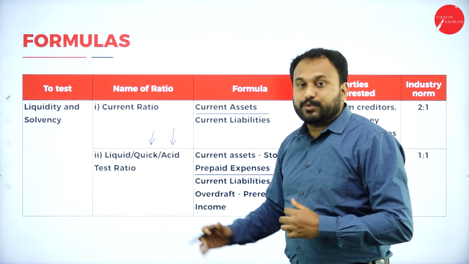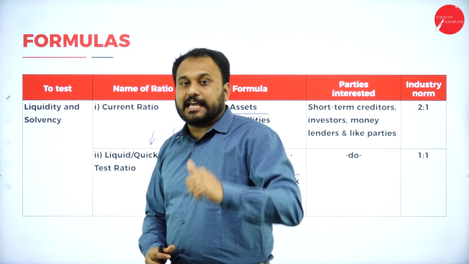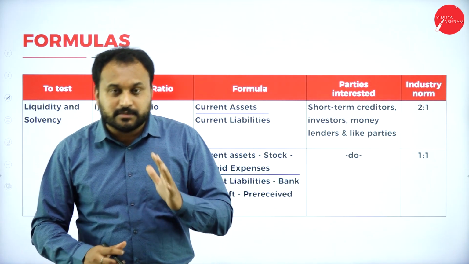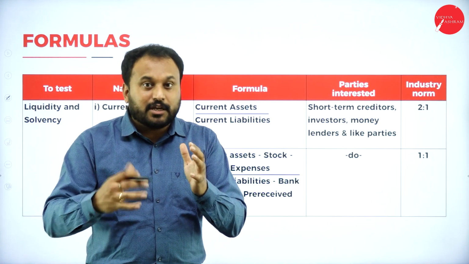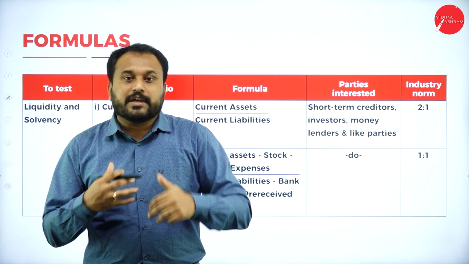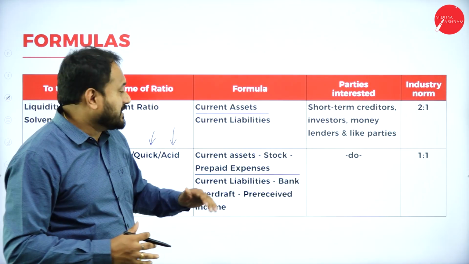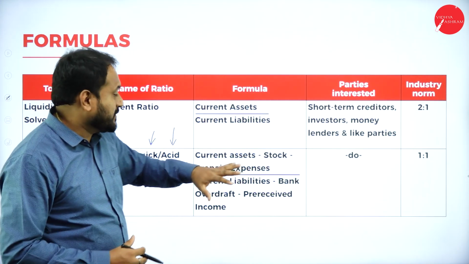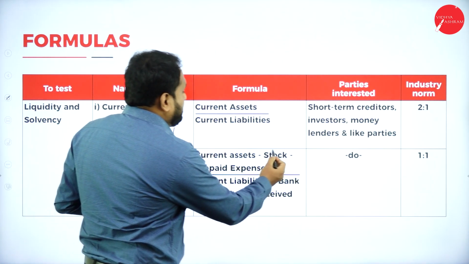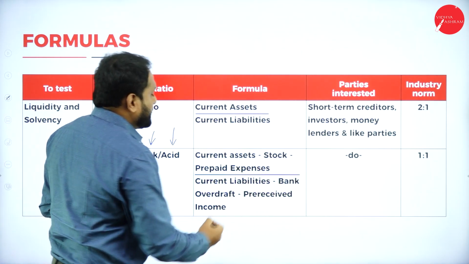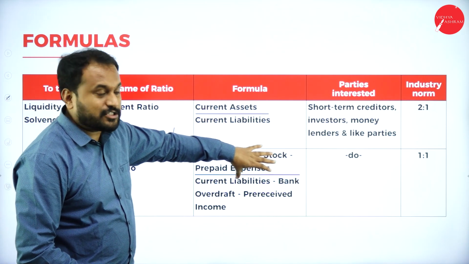Now in this quick ratio we have two things again, assets and liabilities. So quick ratio is equal to quick asset divided by quick liability. So what is this quick liability? Current liability, where you are supposed to subtract a few things. Understand? Current asset minus stock minus prepaid expenses. So this is what is called quick asset.